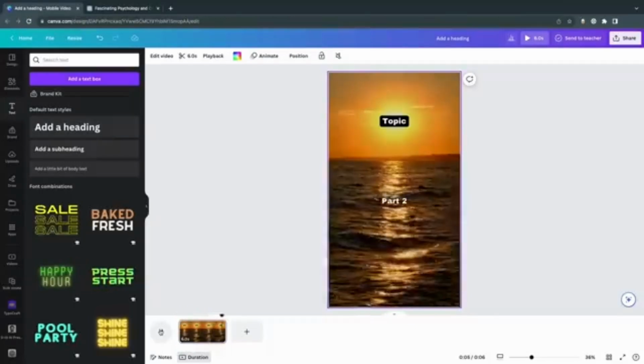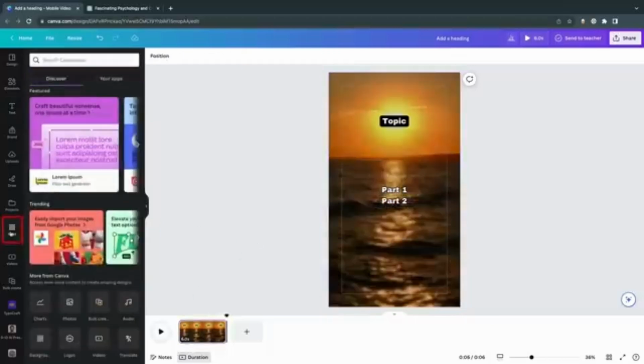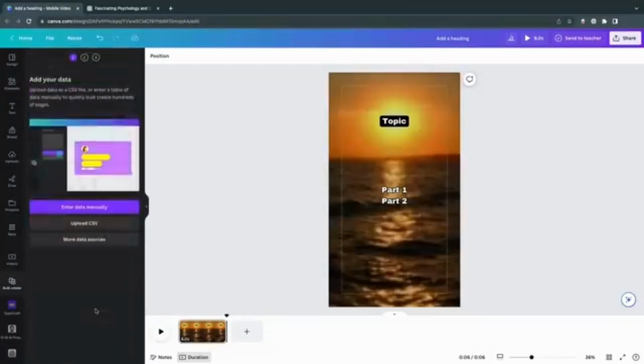It's time to link our text with the data, which we'll be using the tool for. Click on Apps at the bottom left of your screen, and you should find the tool there. If not, you can also use the search bar to find it. The feature will prompt you to input your data. Because we let ChatGPT create the facts in a table format, we can copy and paste it directly.